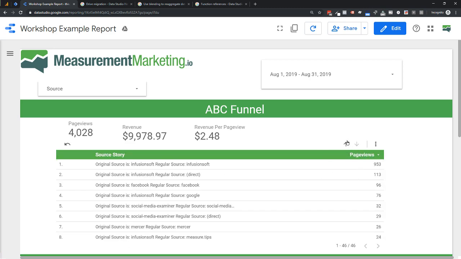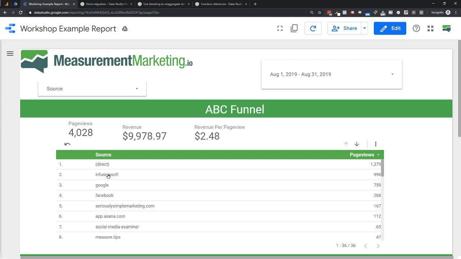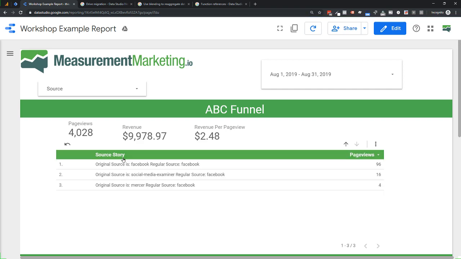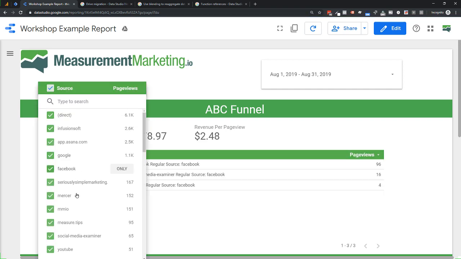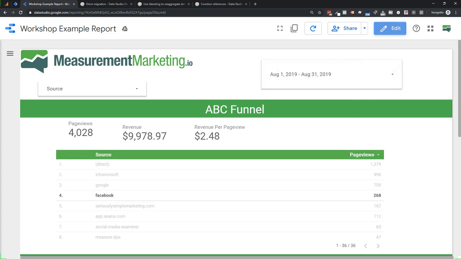So I can see all of these different things as I drill down through. Now, if I just wanted to see, let's say, everything that was associated to Facebook, I would select Facebook here, then drill down, and it will show me just my mediums associated to Facebook, and then drill down and show me just the source story associated to Facebook. I could also do that through this, obviously, for this particular example. But that's the drill down feature and the fact that it is now available on table reports.